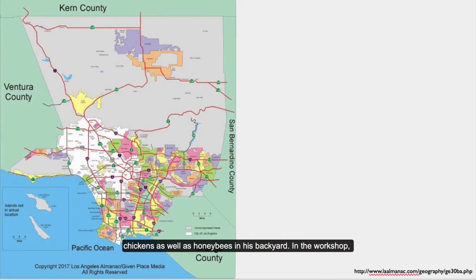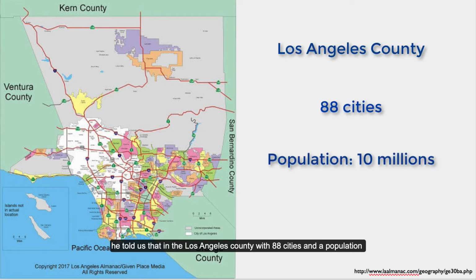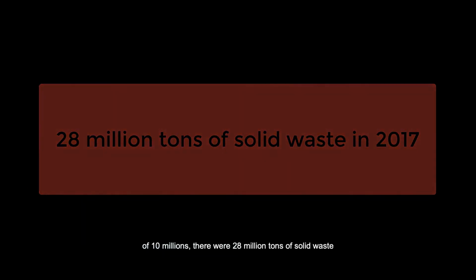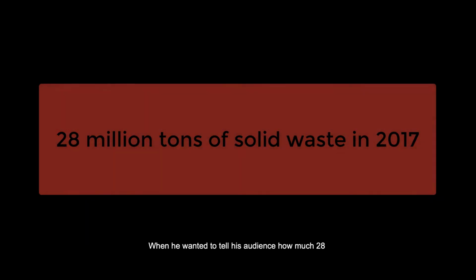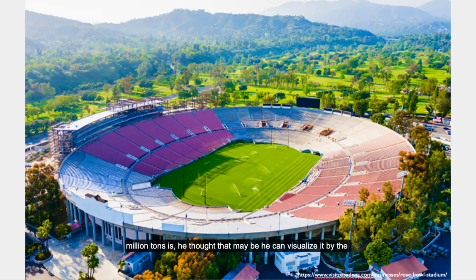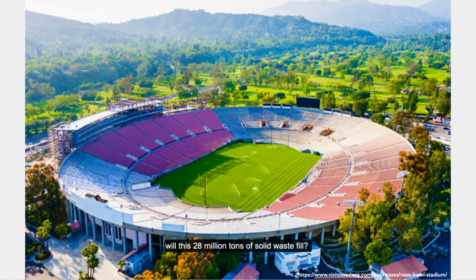In the workshop, he told us that in the Los Angeles counties with 88 cities and a population of 10 million, there were 28 million tons of solid waste produced in 2017. When he wanted to tell his audience how much 28 million tons is, he thought that maybe he can visualize it by the size of the Rose Bowl. That is, how many Rose Bowls will this 28 million tons of solid waste fill?